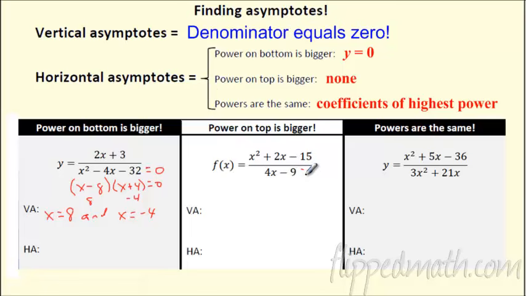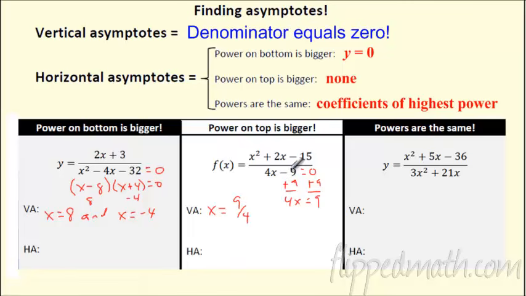Vertical asymptote over here, set the bottom equal to 0. Can I solve that equation? Sure. Just add 9 to both sides. So sometimes you don't have to factor. Add 9 to both sides. We're looking at 4x equals 9. Divide by 4. We're looking at x equals 9/4. So in this case, it's just solve it.